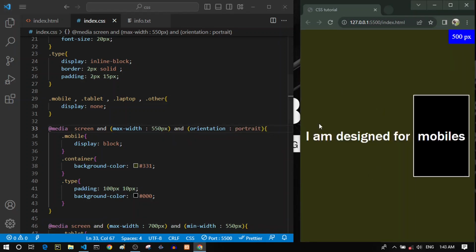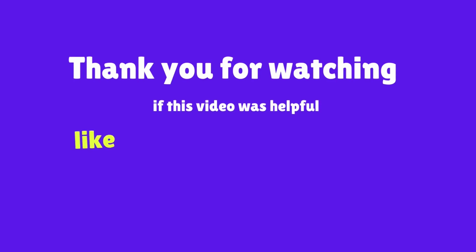So now you can see that it shows these styles for me. And yeah, this was all you really need to know about media queries and making responsive websites.